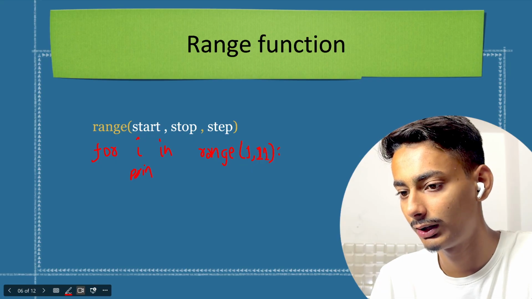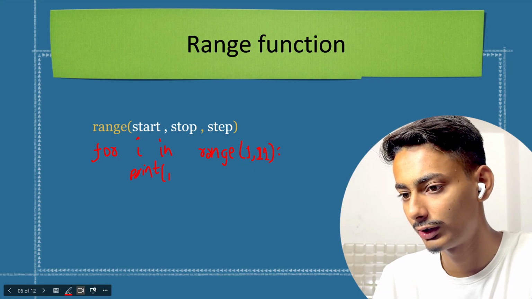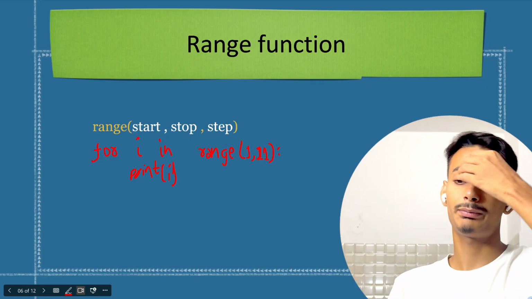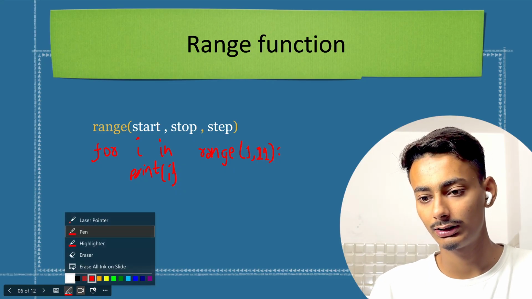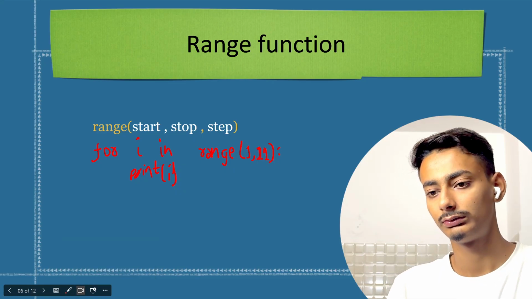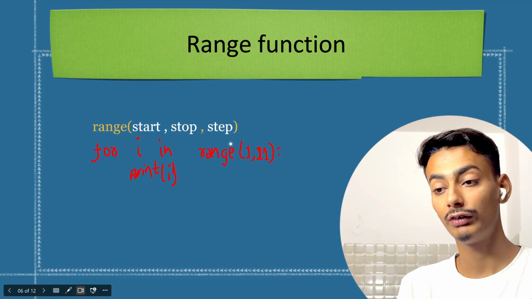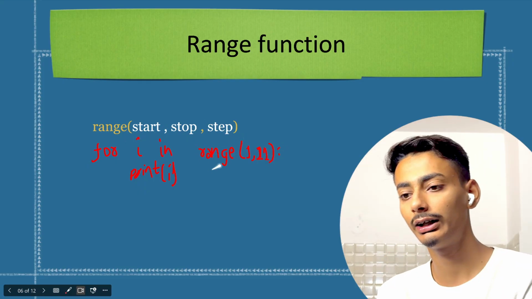Now what is happening in this case, let me finish writing this code. Yes. What is happening? It is checking. Let me just change the color. This states for I in range 1 to 11. What this range function does is it checks again and again.